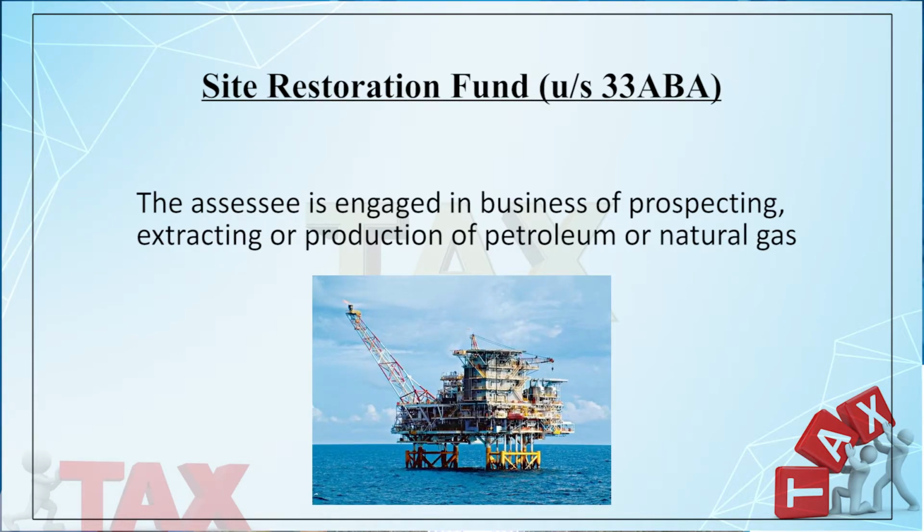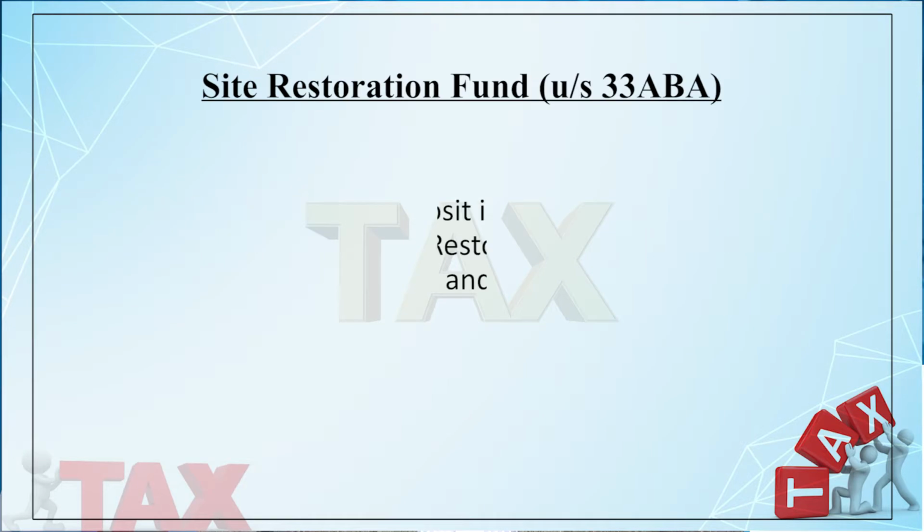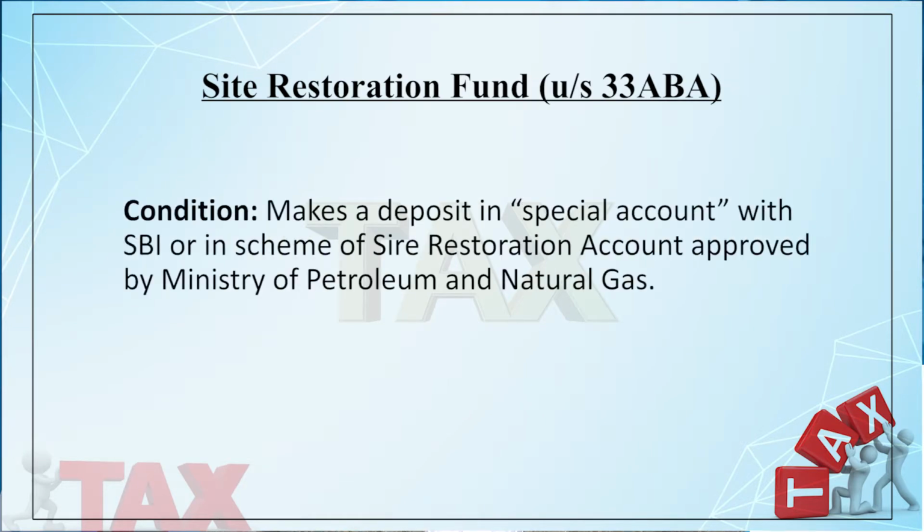So, we are considering the activity, the nature of the business. If the business is engaged in such type of business, means in prospecting or extracting or producing the petroleum and natural gas, then they can avail the deduction under section 33ABA. But simply nobody can claim the deduction, the incentives under the Income Tax Act. It has to satisfy certain conditions.